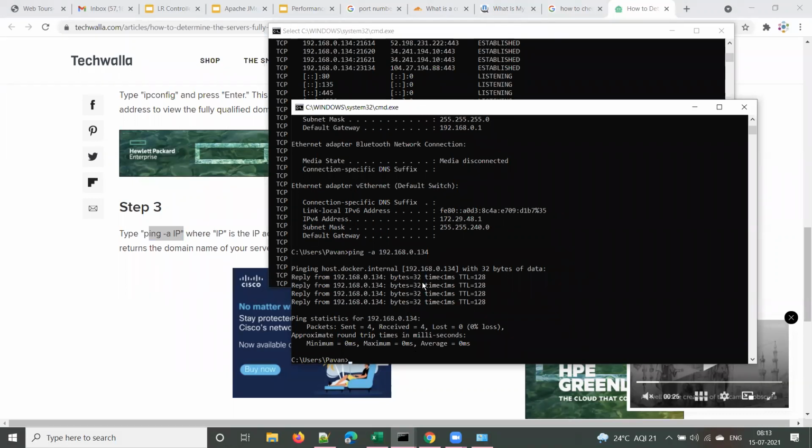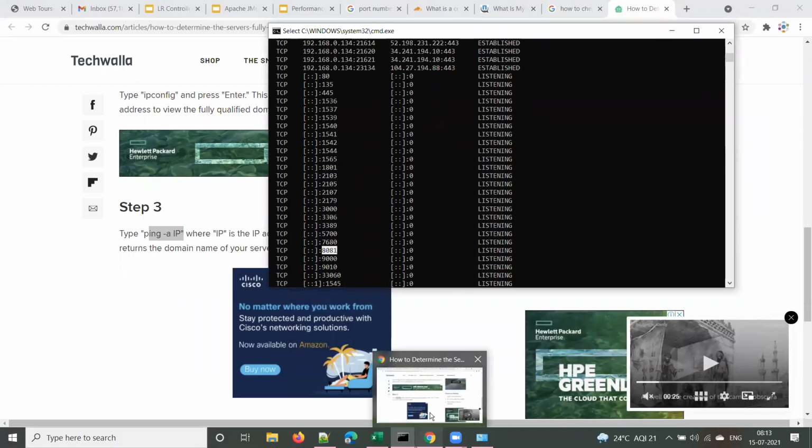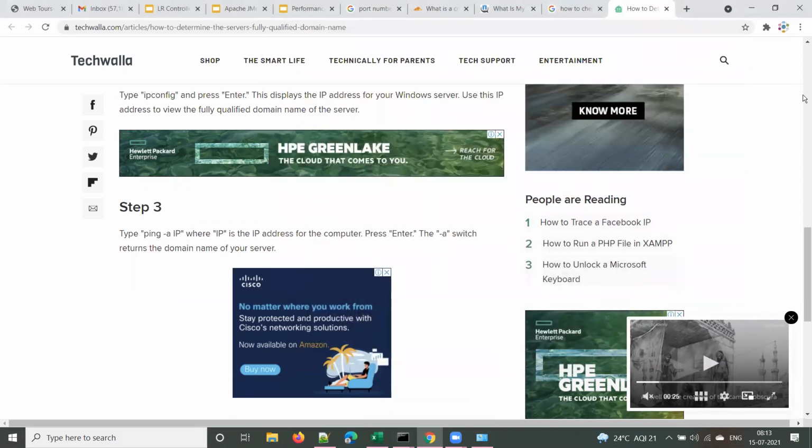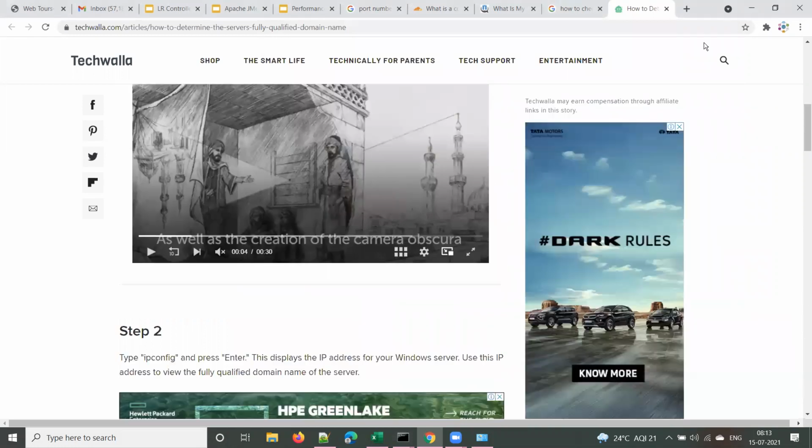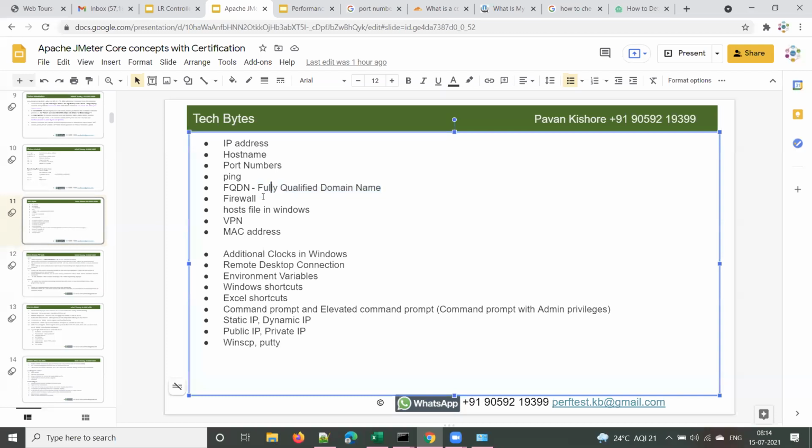No, this is working as a ping command only. Okay, leave it. I will come to this later. There should be a command to check the fully qualified domain name of the server. This is not working somehow, right? So leave it. I'll look into that. I'll cover that later.